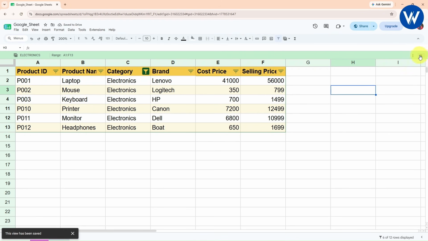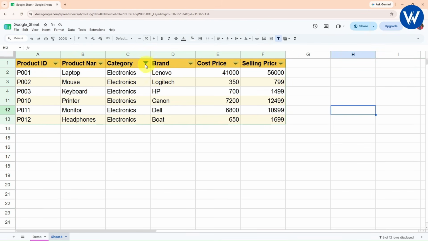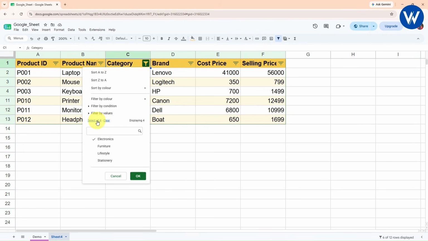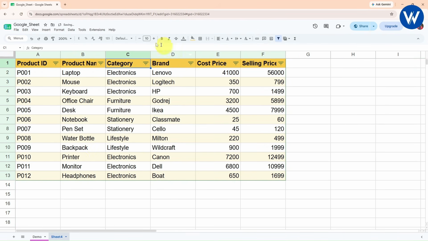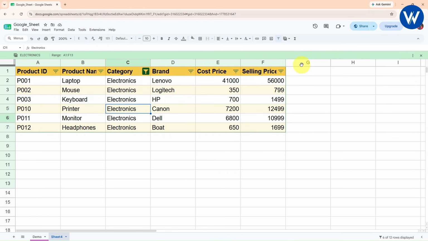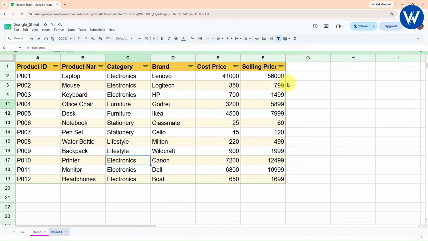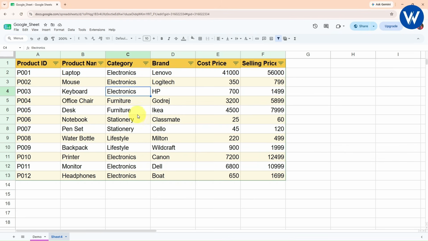Now what I will do, I will simply cancel this, exit. Now from here I will clear the filter. I will select all, click OK. Now this is the original data we have, right? Now let's suppose if I want to see only the electronic record, I will simply click on this electronic. So guys, finally we can see the electronic filter. In the same way, if I want to see the original table, I will simply exit view. So here we can see the original table.